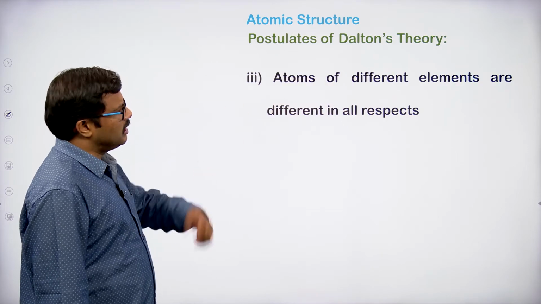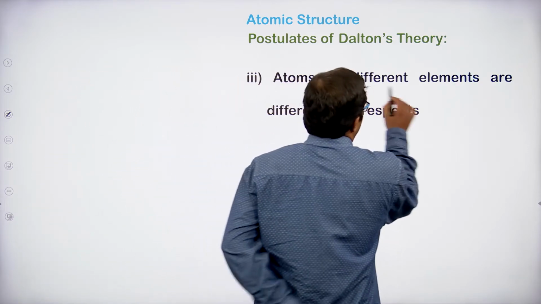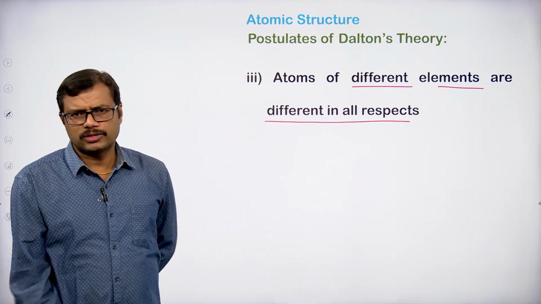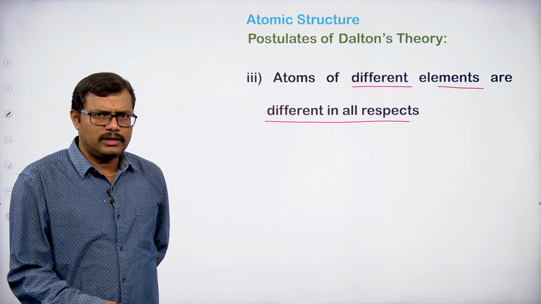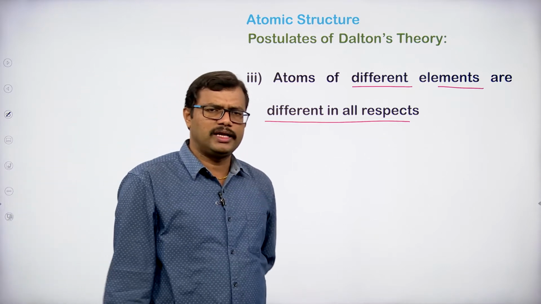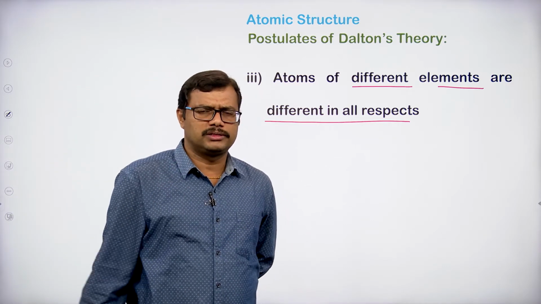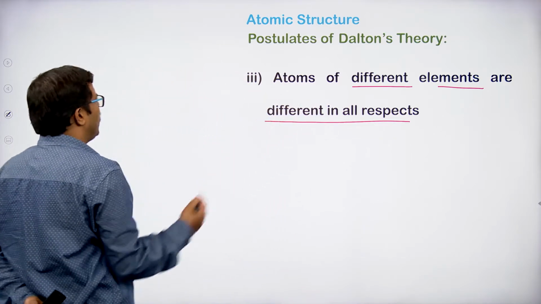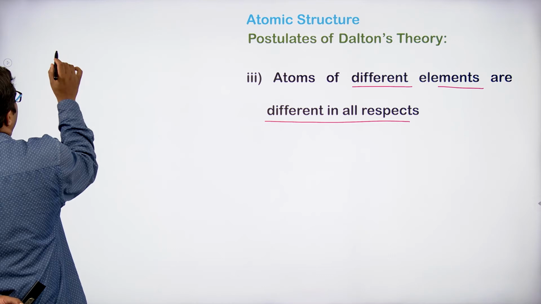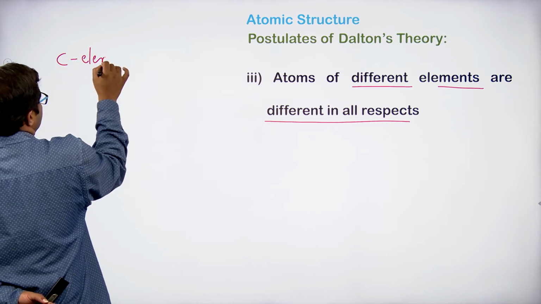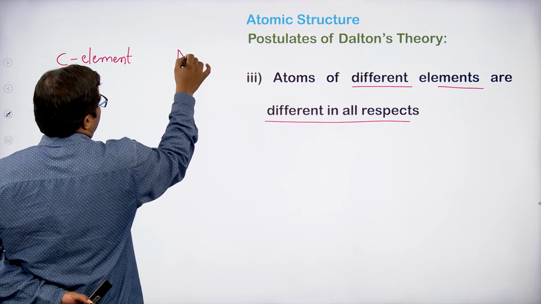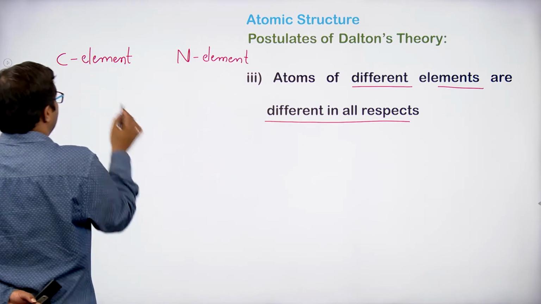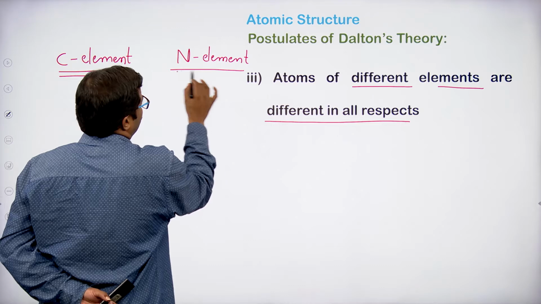And the third one: atoms of different elements are different in all respects. The second postulate is that atoms of the same element are alike in all respects and exhibit the same kind of properties. But if you take atoms of different elements, for example, let us compare the carbon element and the nitrogen element.